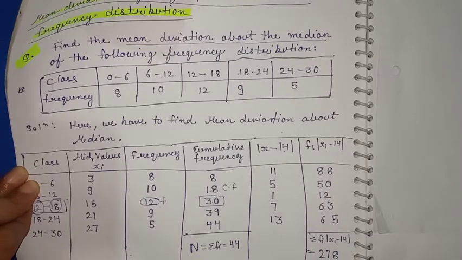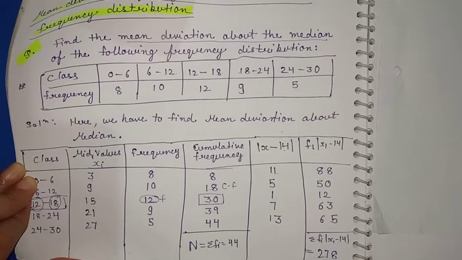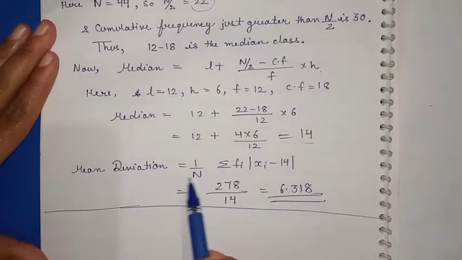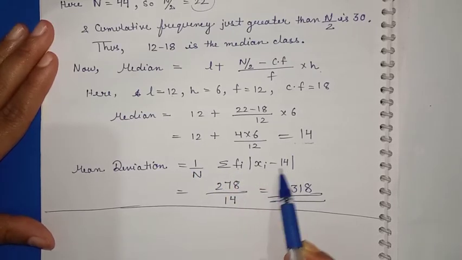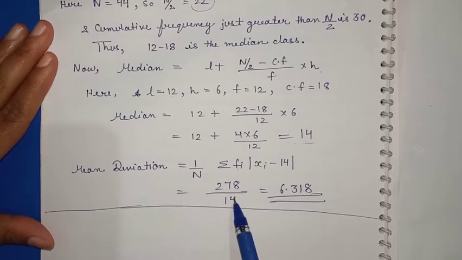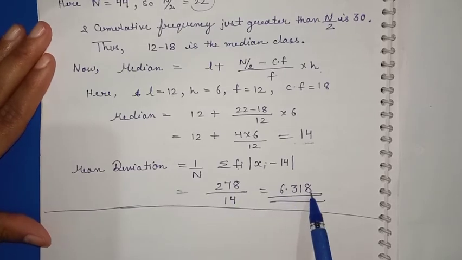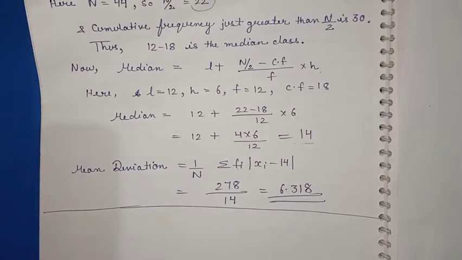Now we find the mean deviation. The formula is 1 by n summation of fi mod xi minus 14, that is 278 divided by 44, which equals 6.318. This is how we find the mean deviation of a continuous series.